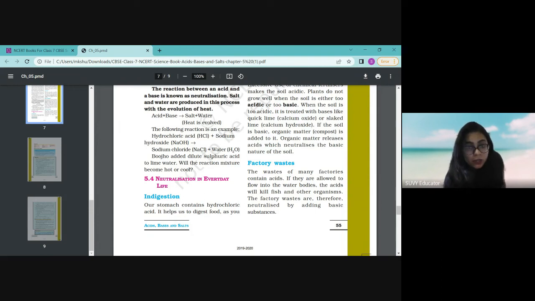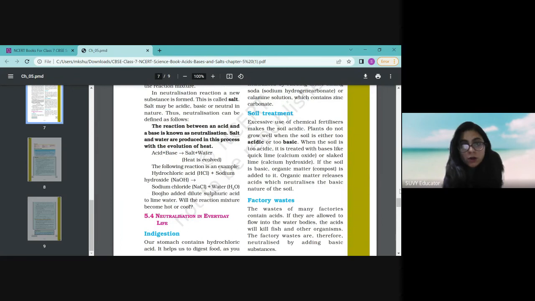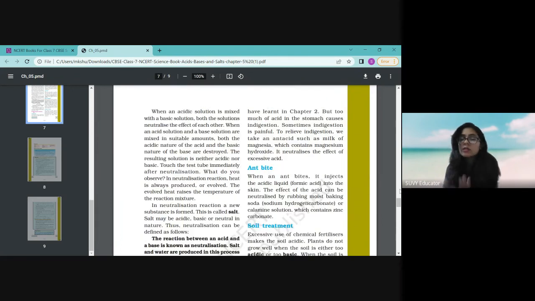First is indigestion. Our stomach contains HCl, obviously. That HCl helps in digestion in our stomach. But when too much acid is produced in our stomach, it is called indigestion. It is also sometimes called acidity, and indigestion or acidity is very painful. So to relieve indigestion, we take an antacid.